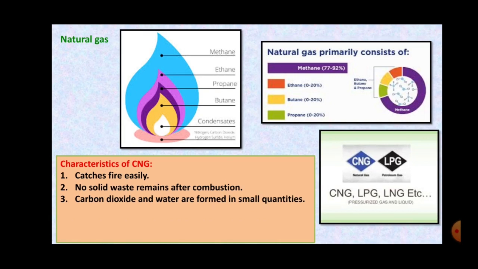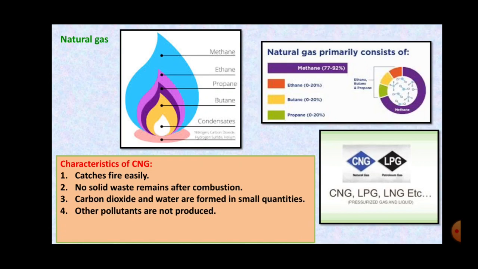But when we burn coal or wooden branches or wood, a lot of smoke is given out, right? And carbon particles are also given out when the incomplete combustion of wood takes place. But here, a very little amount of carbon dioxide and water are formed. So that is also a very good part of the CNG.